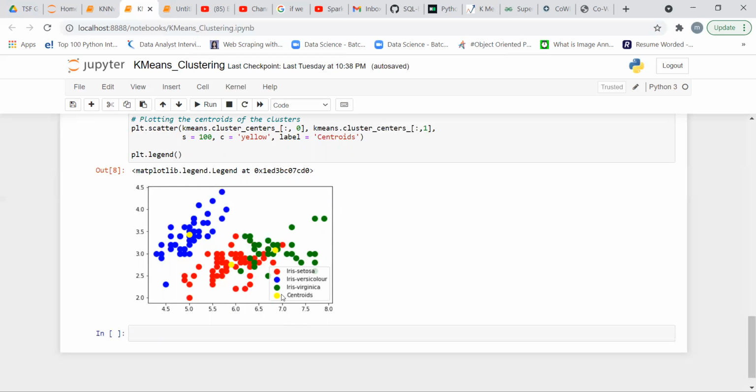Here we have a centroid in each cluster. In a cluster we have a similar type of data. All the data belongs to the green color, but here we can also see a red color, meaning Iris setosa points appear within Iris virginica.